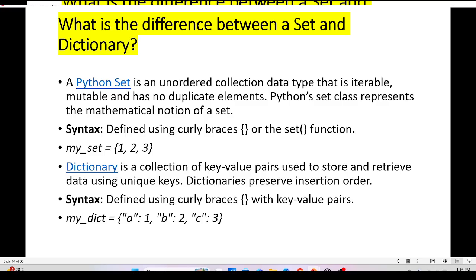A dictionary is a collection of key-value pairs used to store and retrieve data using unique keys. Dictionaries preserve insertion order. They are defined using curly braces with key-value pairs. My dictionary is the dictionary name, and is equal to curly braces, a colon 1. Here a is the key and 1 is the value.